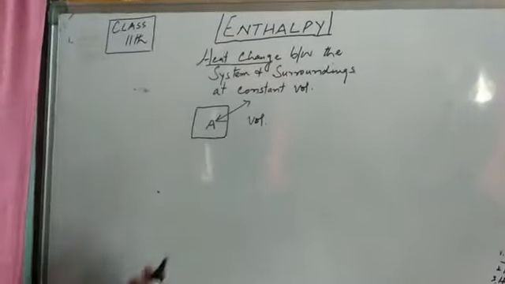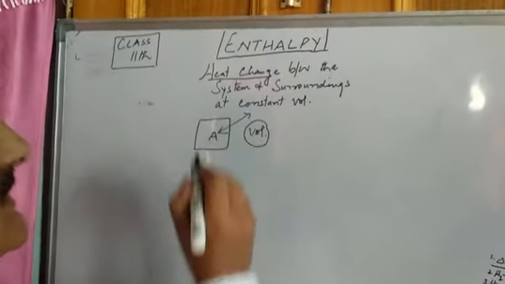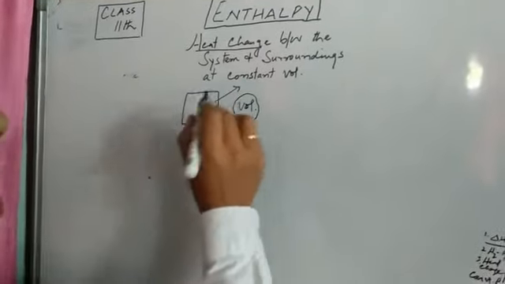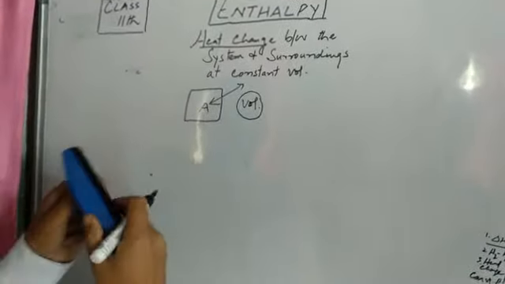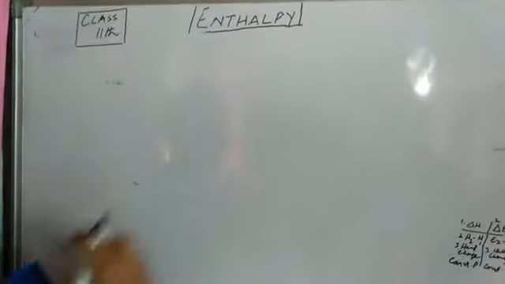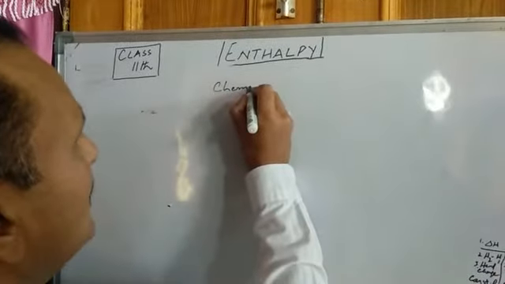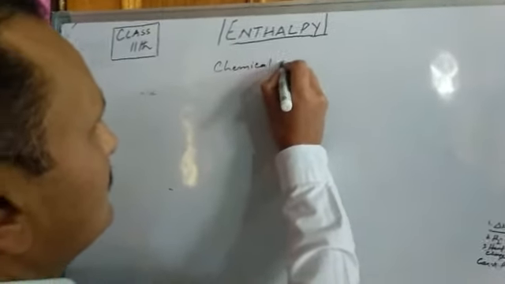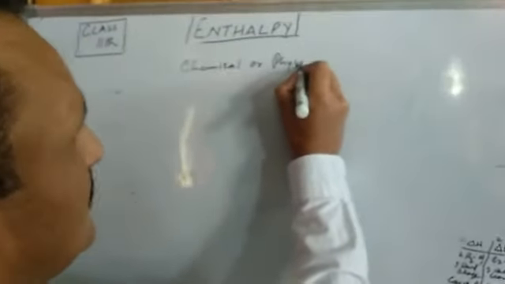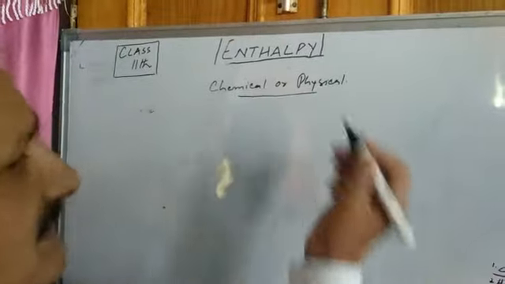Now, as far as volume constancy is concerned, the condition is that we have to keep the volume constant, but we should know that most chemical or physical changes are carried out in open containers.